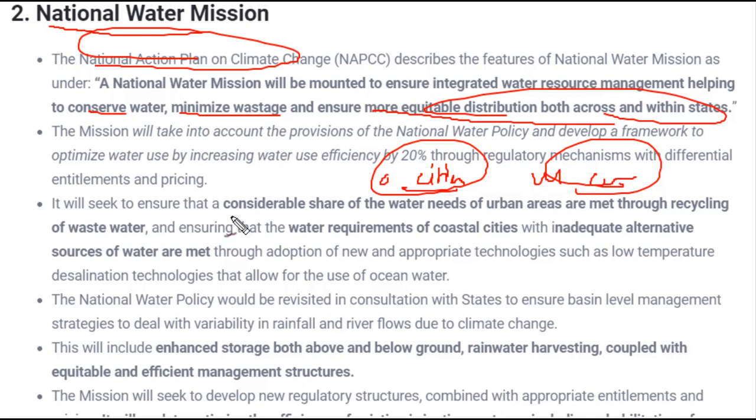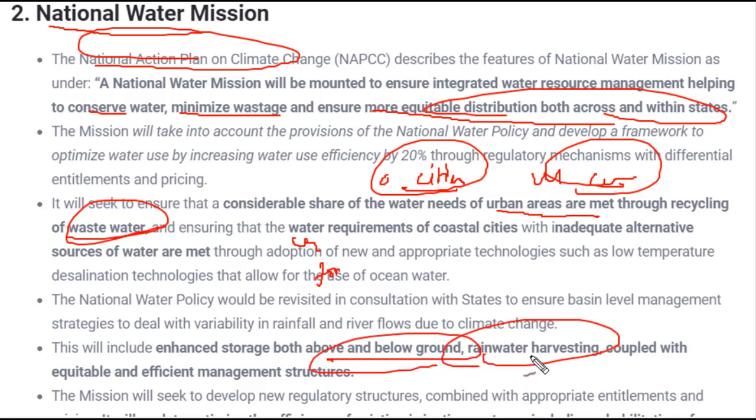Okay, and again, as I said, a considerable share of water needs in urban areas is met through recycling of wastewater in our households. For example, if you are using water for cleaning your teeth, that could be restored for use in your toilet. In this way, recycling of water would be done so that we could save lots of water. There has been a shortage of water both below and above the ground. So rainwater harvesting was one of the good methods to save water, and it was coupled with an equitable and efficient management structure to save water and use it efficiently.